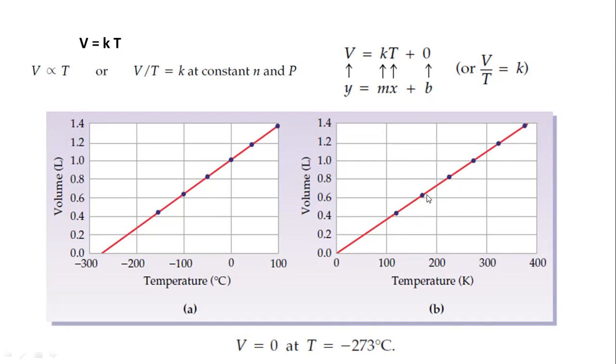And if it is not an ideal gas, that means if you plot a graph between volume and temperature and you do not get a straight line but you get a curve, that means the gas is not ideal, it is a non-ideal gas, or you can call it a real gas.